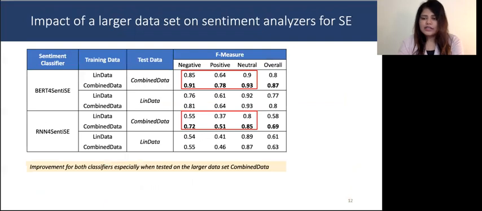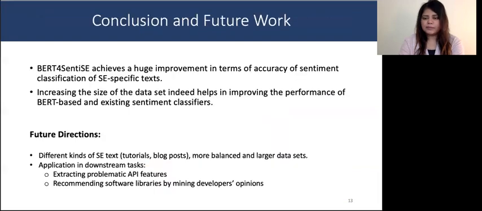As for our second research question, we found that increasing the size of the training data does improve the performance of both the classifiers, especially when tested on the larger dataset, with a 7% improvement for BERT for SentiSE and 11% for RNN for SentiSE. So although the improvement is not as high, it is still significant if we look at the classification of the negative and positive classes by RNN for SentiSE, where the F measures increased by 17 and 14% respectively.